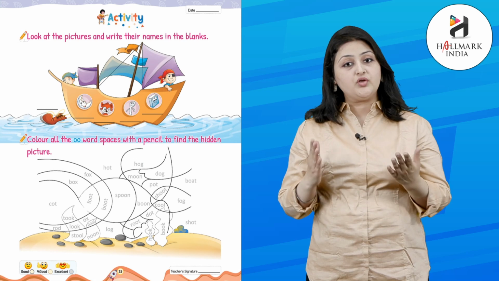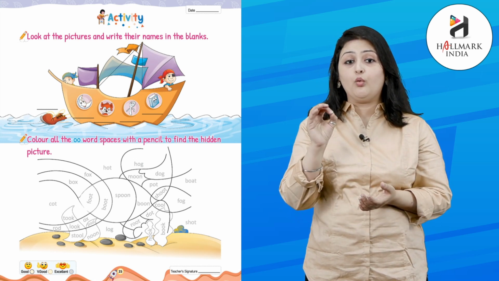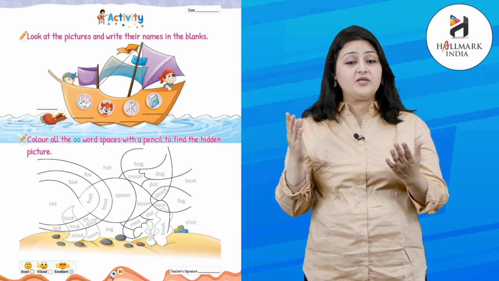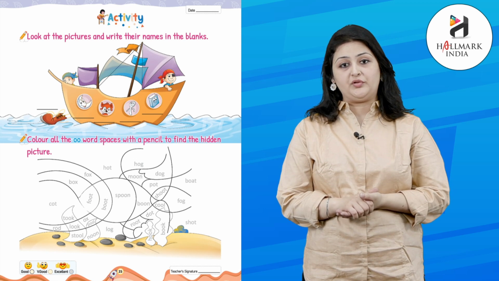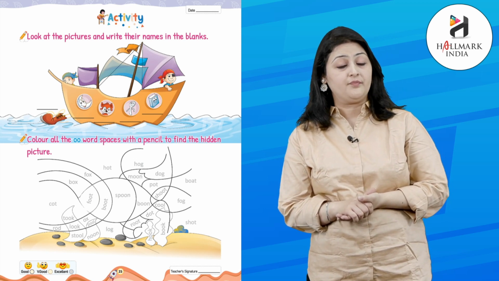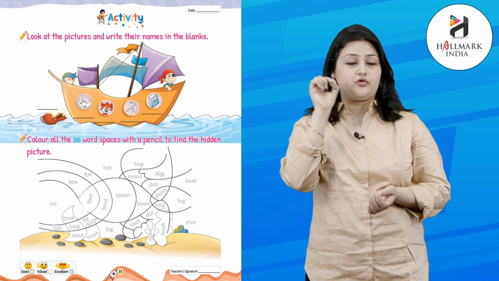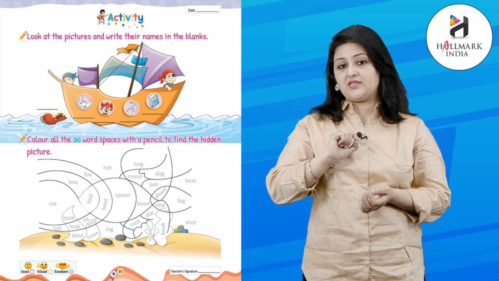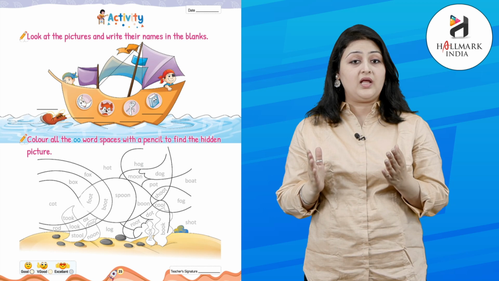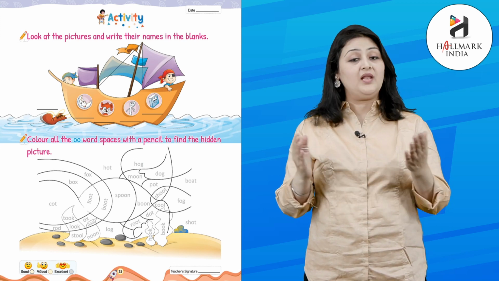Color all the O word spaces with a pencil to find the hidden picture. So kids, what you need to do is, you need to see where are O words and you need to color it with a pencil. Let's do it. Let's take an example like FOOT, foot. You need to color it with a pencil. So, simultaneously, wherever there are O words, you need to color it with a pencil. Let's do it.